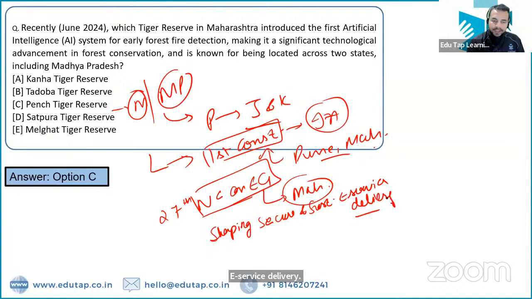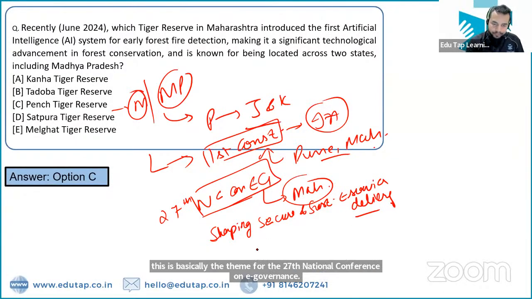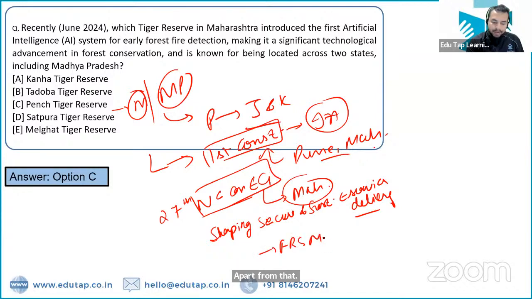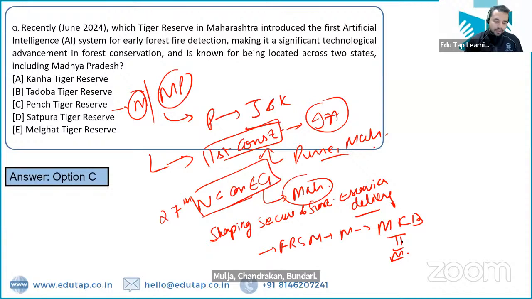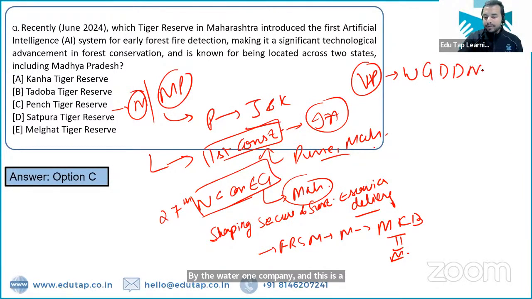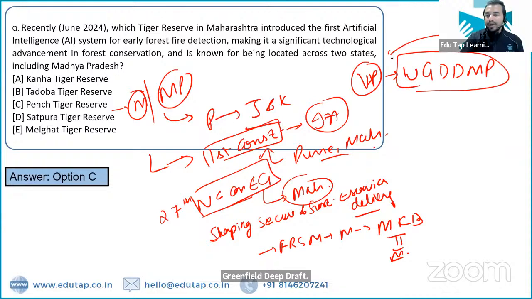So this is basically the theme for the 27th National Conference on E-Governance. Apart from that, the former Rajya Sabha member of the Maharashtra, that is Murlidhar Chandrakant Bhandare. So he was also from the Maharashtra, right? Now, Vadhavan port is being set up by the Vadhavan company, and this is a new all-weather greenfield deep draft major port, which will be located in once again Maharashtra only. So here we have basically covered so many news articles which are related to Maharashtra, right?